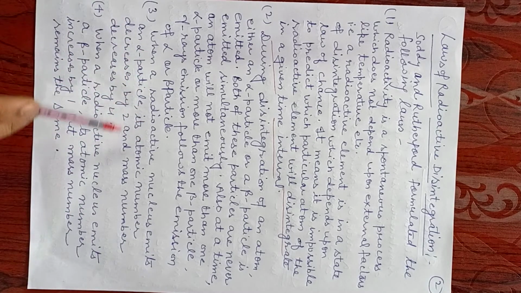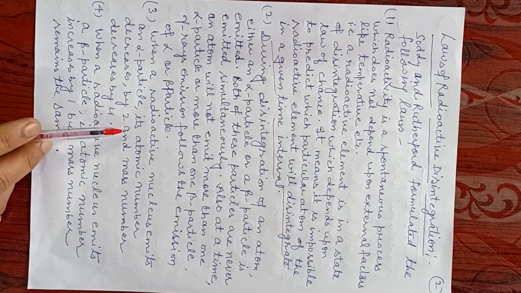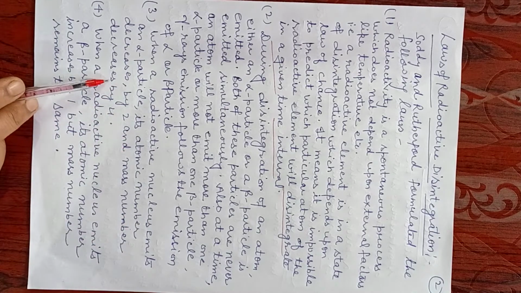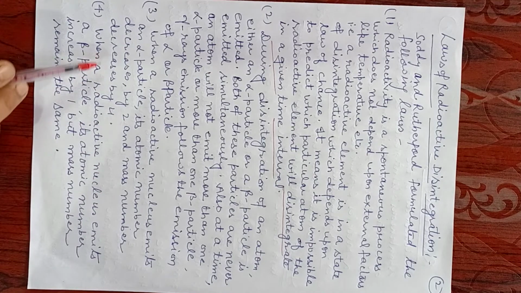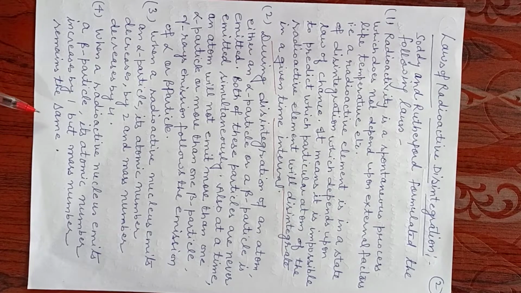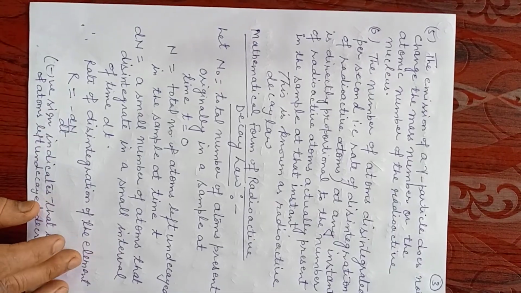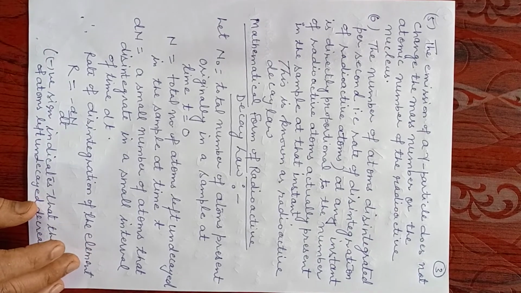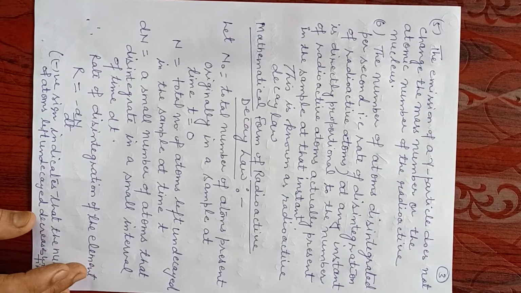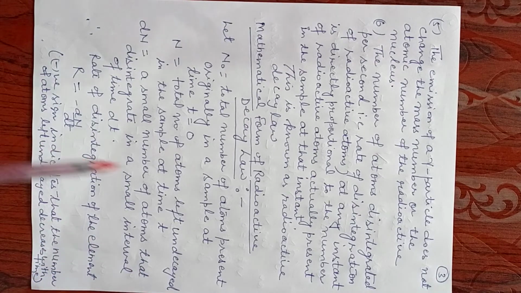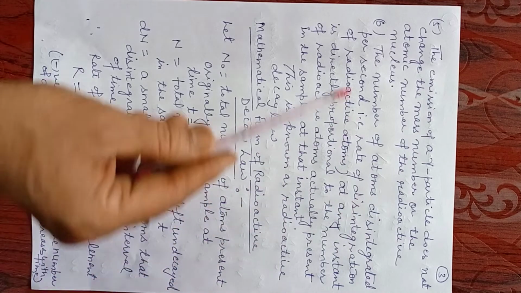Third point is, when a radioactive nucleus emits an alpha particle, its atomic number decreases by 2 and mass number decreases by 4. But when a radioactive nucleus emits a beta particle, its atomic number increases by 1, but the mass number remains the same. There is no change in the mass number. Next point, the emission of a gamma ray does not change the mass number or the atomic number of the radioactive nucleus.